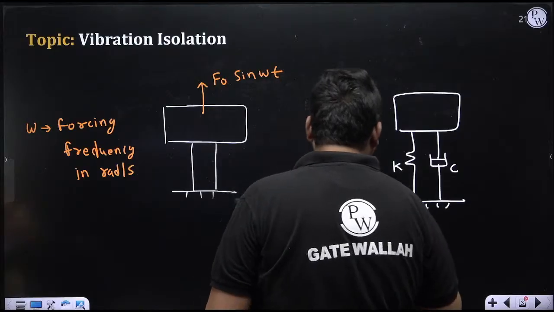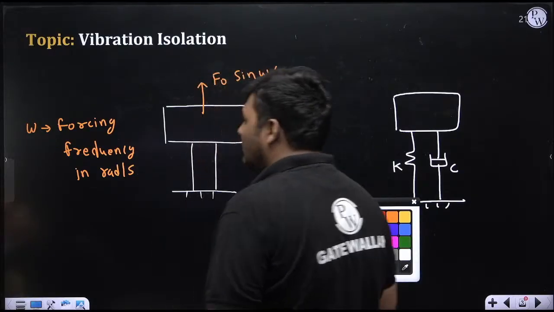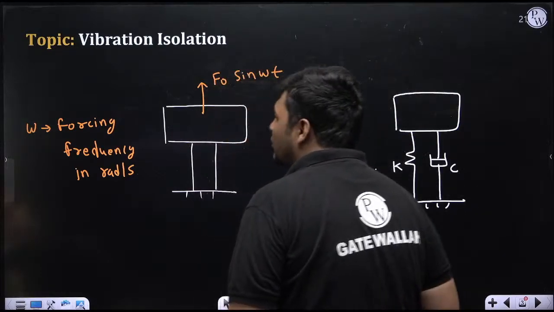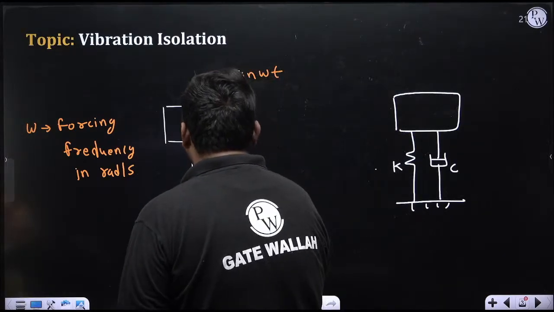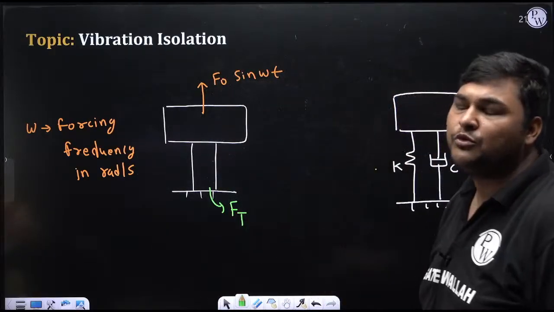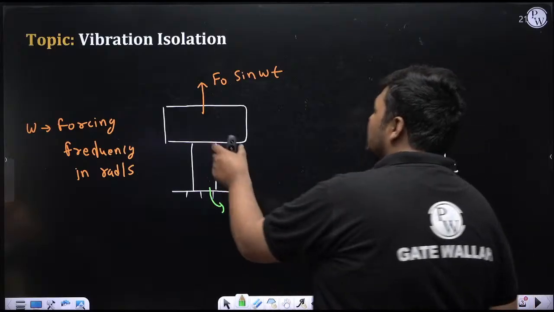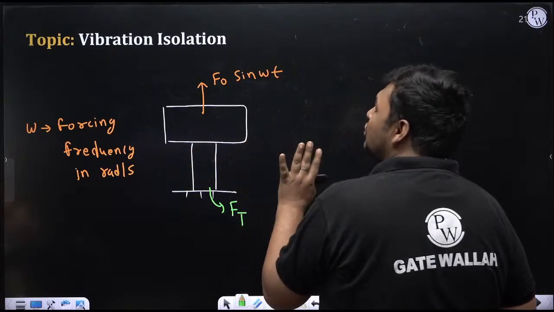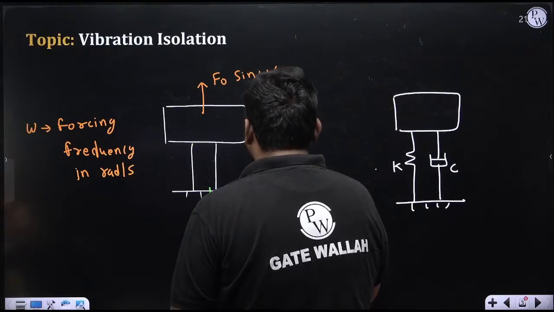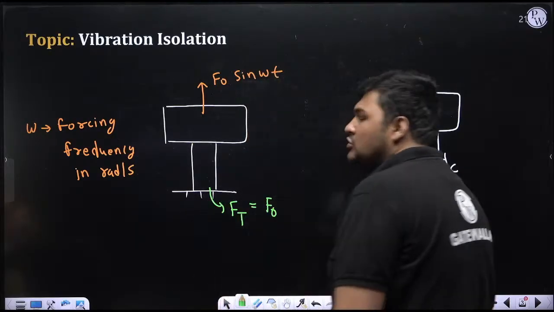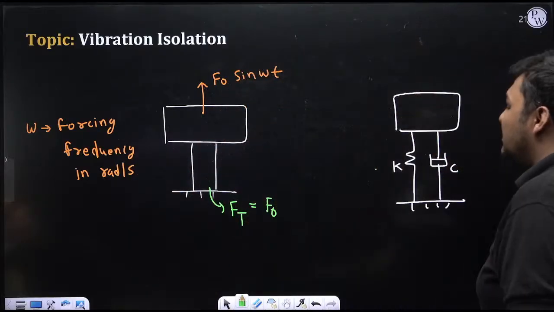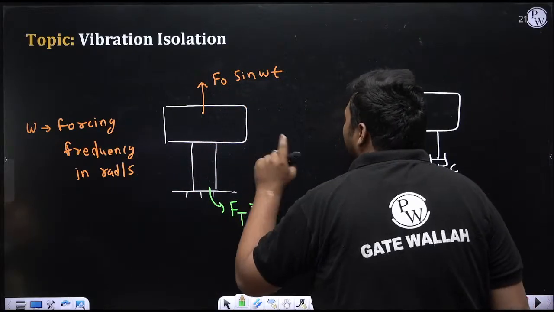Now suppose this structure is rigid. Then what will happen? This entire force will transmit to the base. Suppose the force which is getting transmitted to the base I denote as Ft, and I will only write the maximum value of the force transmitted. If this structure is rigid, meaning I have not attached any isolation, this entire force will transfer to the base. So the maximum value of the force transferred to the base will also be equal to F naught in this case. But what I want is that the force transferred to the base, that is Ft, should be less than F naught.